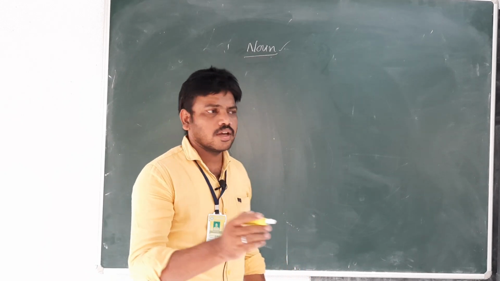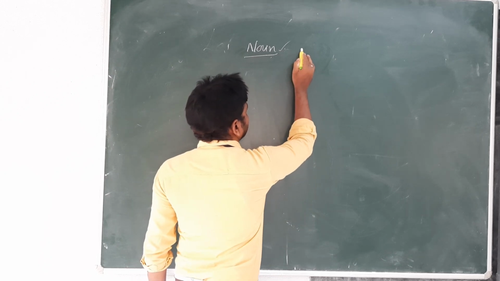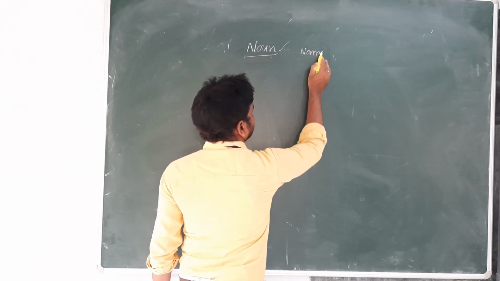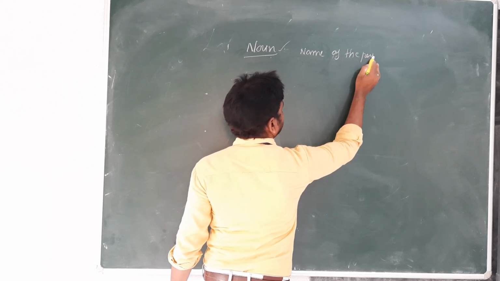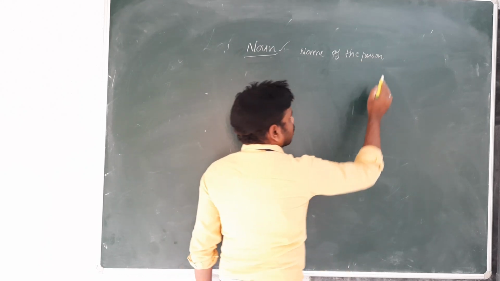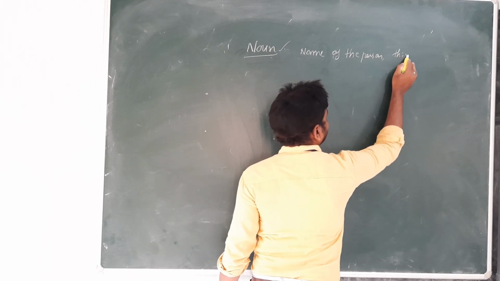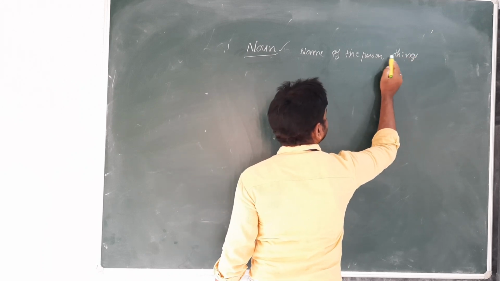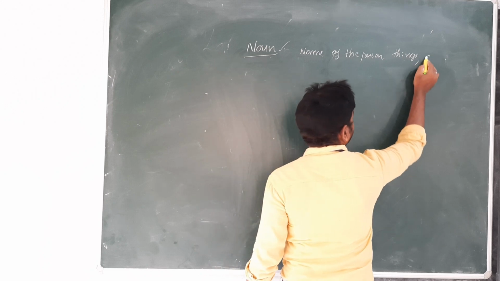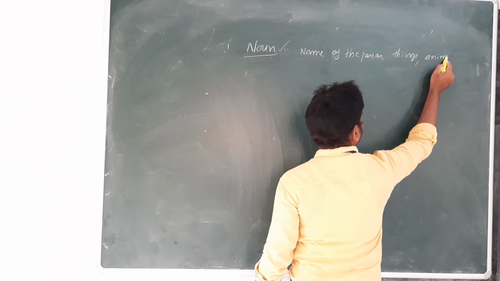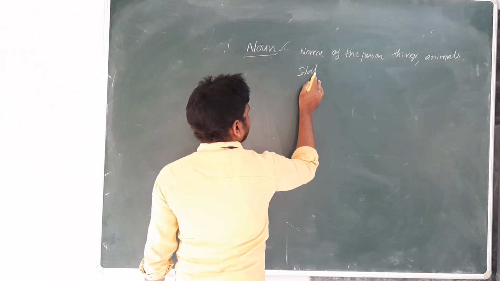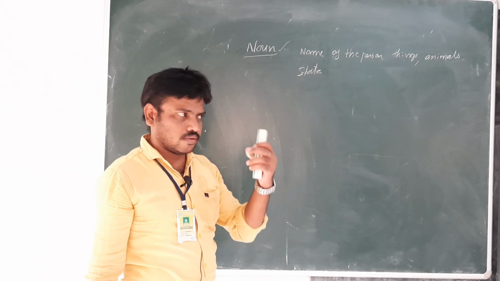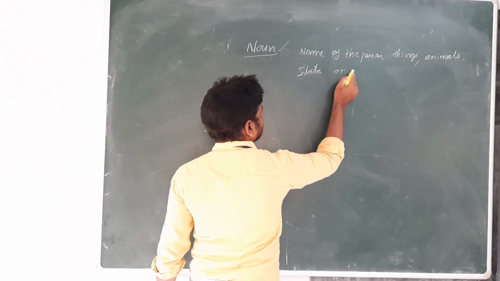Noun refers to the name of a person, thing, animals, state, meaning position, state or activity.